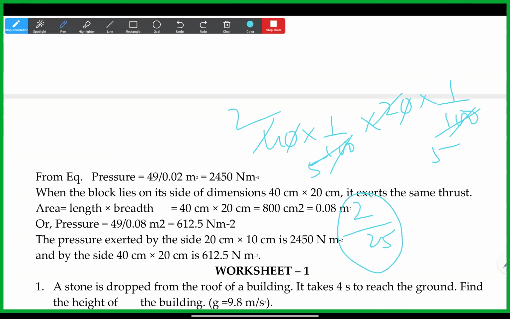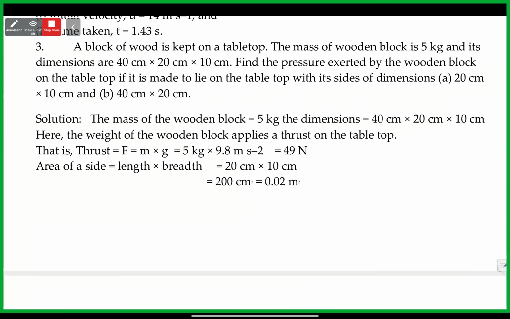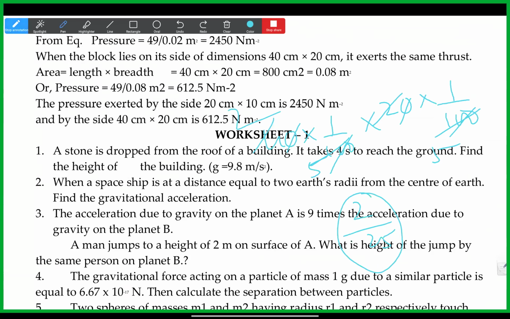Okay, Pranavi? Yes, sir. This is the area and another value is the force. Force is how much weight? We got it, 49, same. 49 remains the same, Pranavi. Yes, sir. So you get 49 into 25 by 2. Finally, when we reciprocate it, you don't need to solve it. I understood. You get 61.5 per meter.